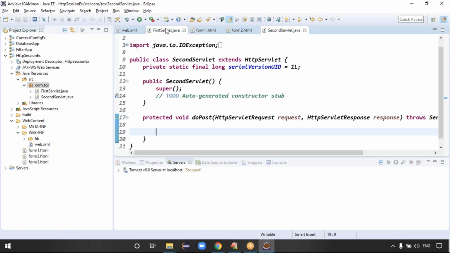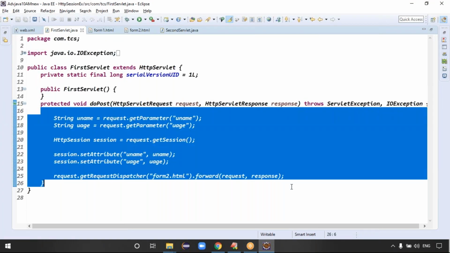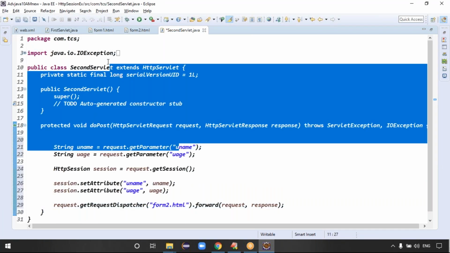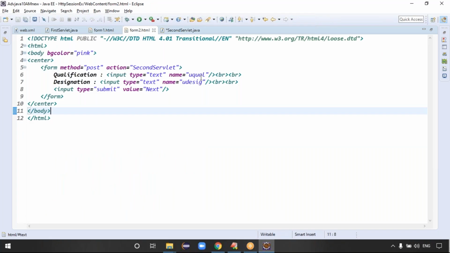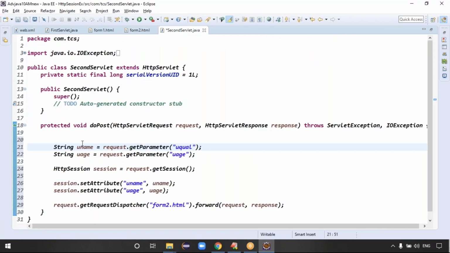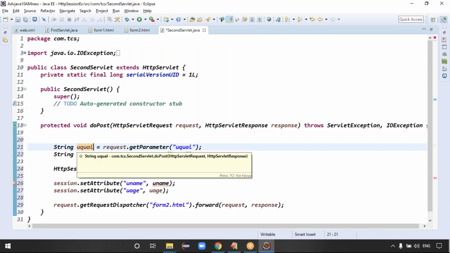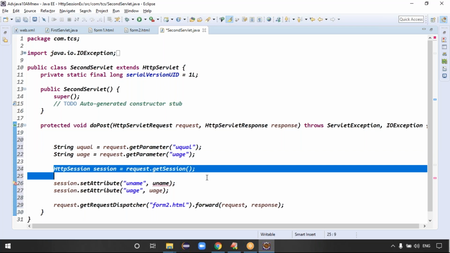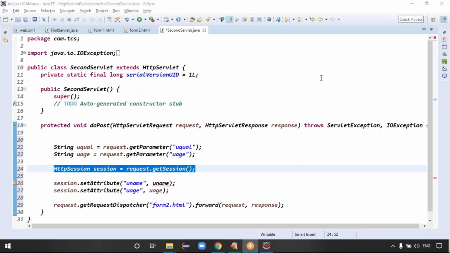Because whatever processing we did for the first form data, the second step we can also do the same processing, but the modification is what? The second form contains the user qualification and designation, right? Then where do I have to change this? User qualification I have to store. Then I have to get the session object. Yes, is this for the second request or first request? Second. Vidya, is this second request details or first request details? These are the second request details, right?